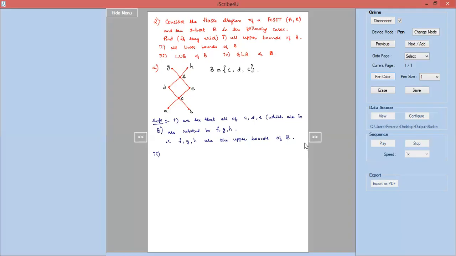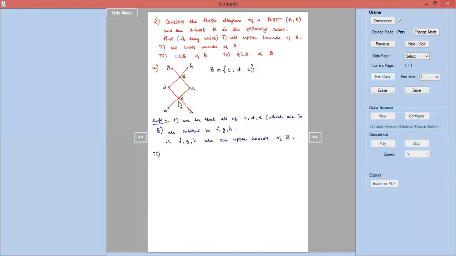The element that you are calling as the lower bound should be related to all the elements of the subset B. Right? So can I say A is related to C, D, E? A is related to C, D, E, no? So we can conclude that A is one of the lower bounds. Similarly, B is another lower bound because B is related to C, D, E. We observe B is related to C, B is related to D, and B is related to E. So B is another lower bound.